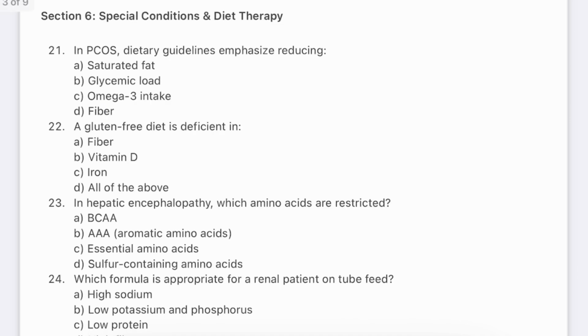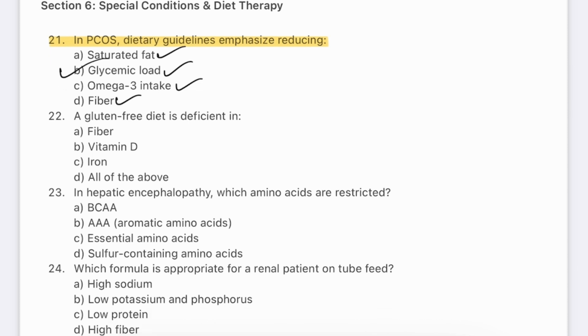Question number 21. In PCOS, dietary guidelines emphasize reducing: saturated fats, glycemic load, omega-3 intake, fiber. The answer will be glycemic load. PCOS is associated with insulin resistance, making a low glycemic index diet beneficial. Reducing simple sugars and refined carbohydrates improves insulin sensitivity and hormone balance. Such a diet helps regulate menstrual cycles and manage weight. Whole grains, vegetables and lean proteins are encouraged.